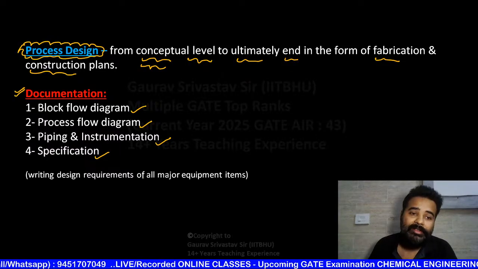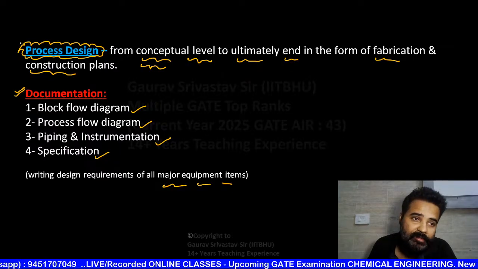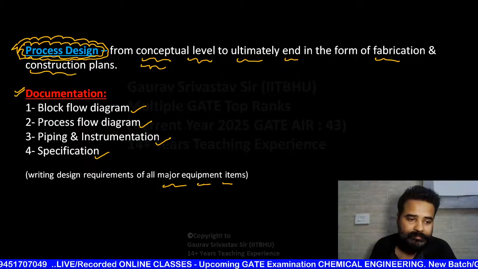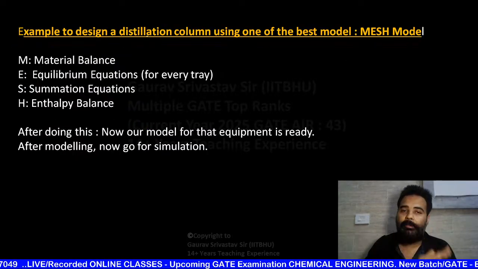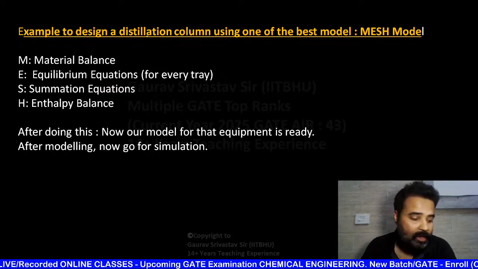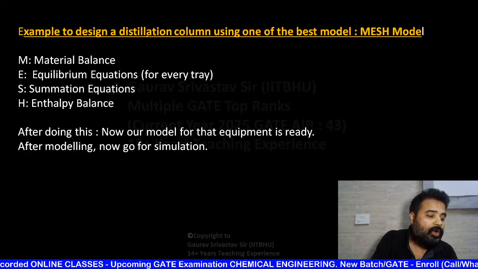These all are work of a process design engineer. So you have to write design requirements of all major items. This is the main work of a process design engineer. Now, just focus here. Example: to design a distillation column. Suppose you are going to design a distillation column. Now, the problem is how you are going to design it.